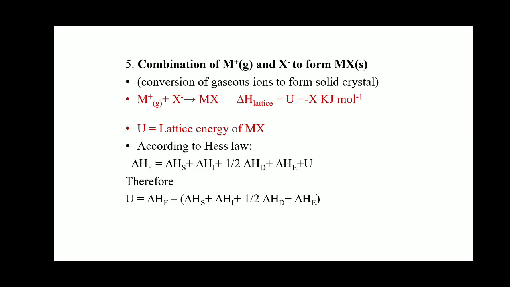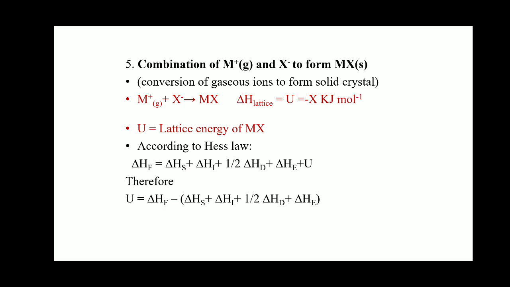The last step, the fifth, is the combination of M plus and X negative to form MX. What happened in this? One mole of M plus in gaseous state combines with one mole of X negative, also in gaseous state, and forms one mole of MX in solid state, and energy equivalent to the lattice energy is released.